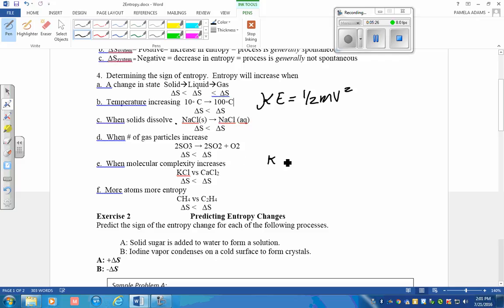In KCl, there is just the electron from potassium completing the octet for chlorine, and it's just in this type of arrangement. When you have calcium sharing its 2 valence electrons with 2 chlorines, then there are different ways for these to combine. There are more possible arrangements. The more atoms in a compound, the more entropy, for the same reason as above. Okay, let's look at a few examples.